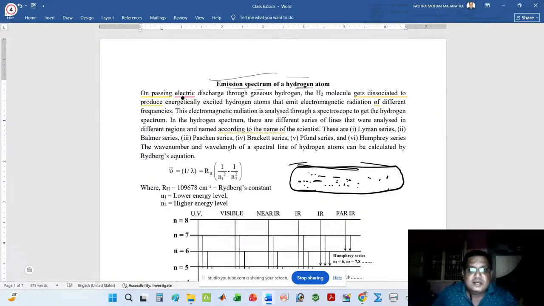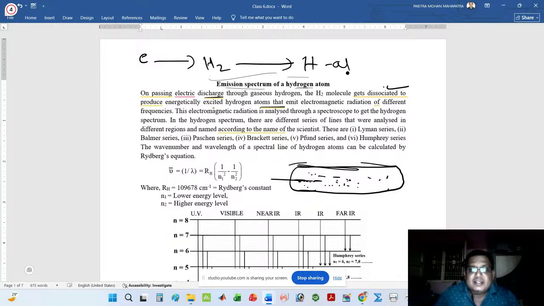When we pass electric discharge through this gaseous hydrogen, what will happen? All the hydrogen gas gets more energy. As a result, they feel more unstable and will dissociate and produce energetically excited hydrogen atoms. That means when you pass the electric current, the hydrogen molecule will break into hydrogen atoms, and these hydrogen atoms are more energetic and more excited.